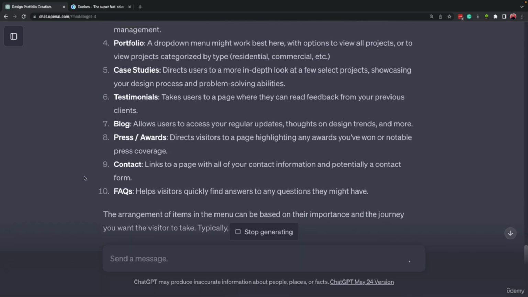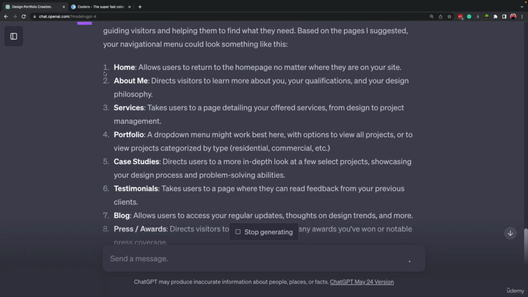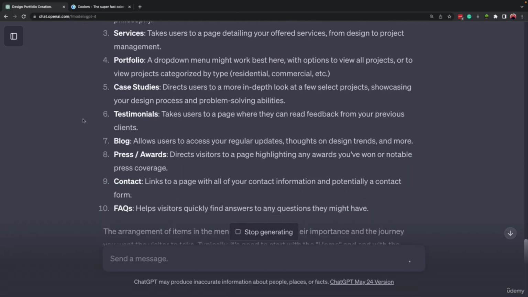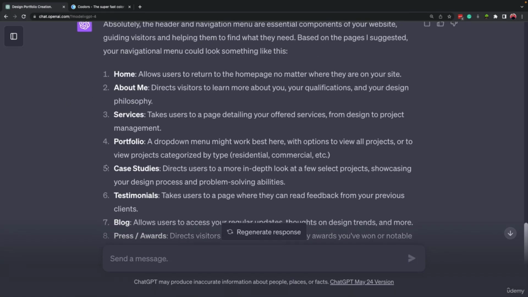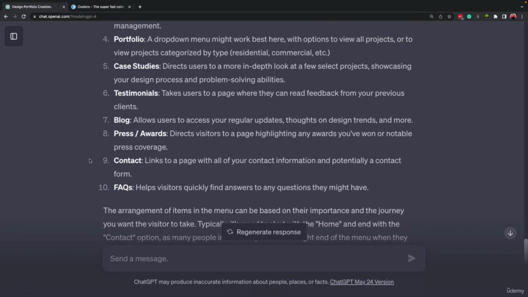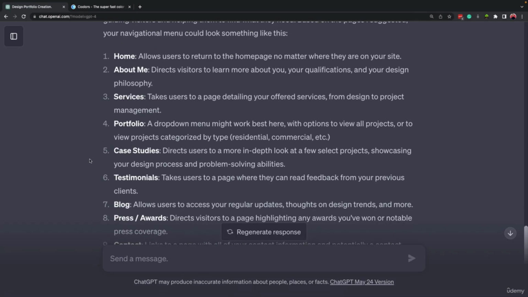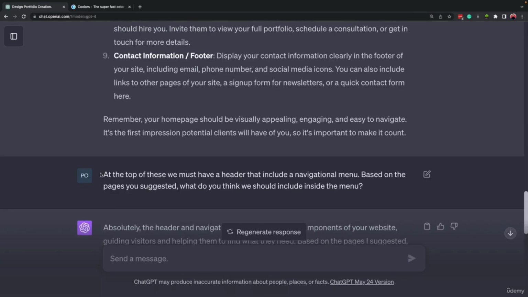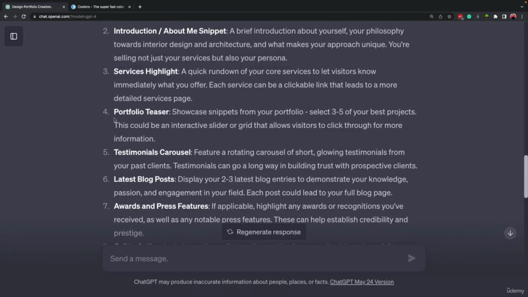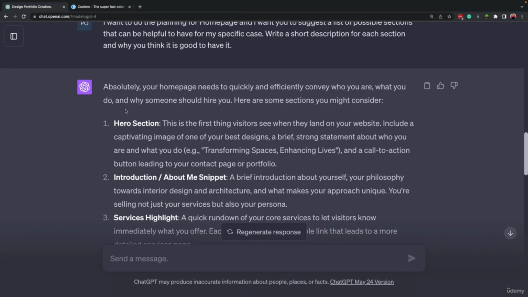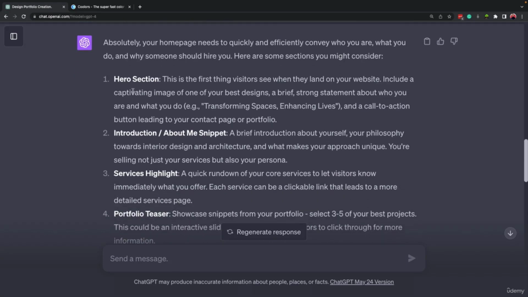But we can make it, maybe if you don't want to have all of them, for example, if you don't have awards, or if you don't want to have a blog or case studies, you can remove some of them. But here's a suggestion of ChatGPT. Anyway, this is how we have to do the planning, right? Right now, we know what pages we want to include in our website, and for the homepage, what sections we should have.